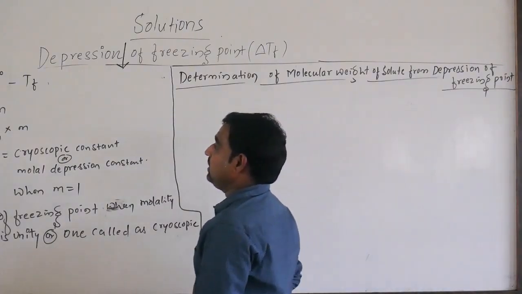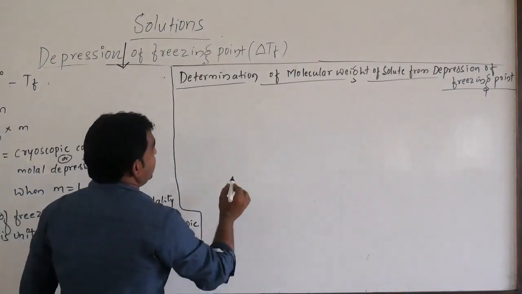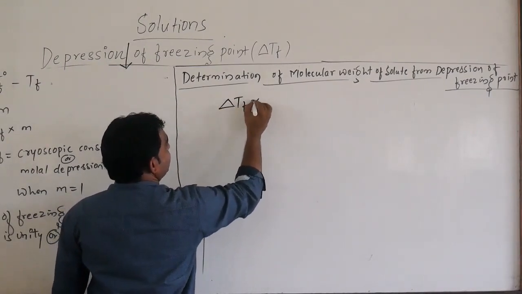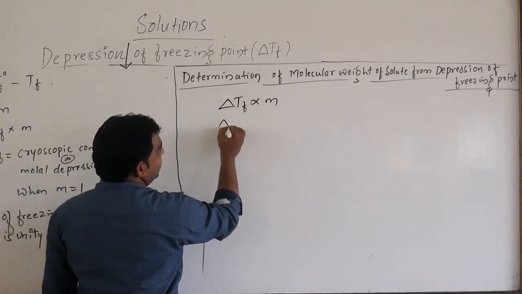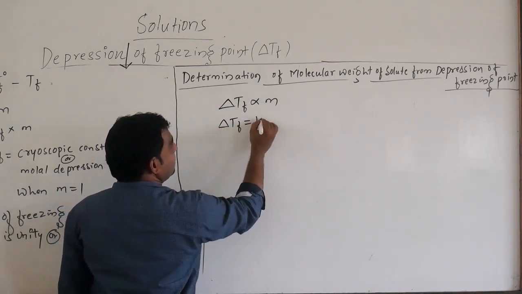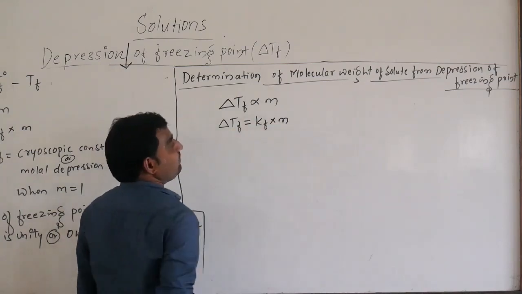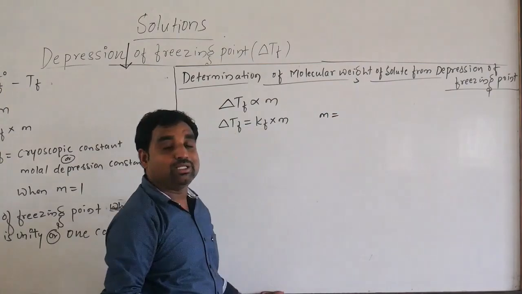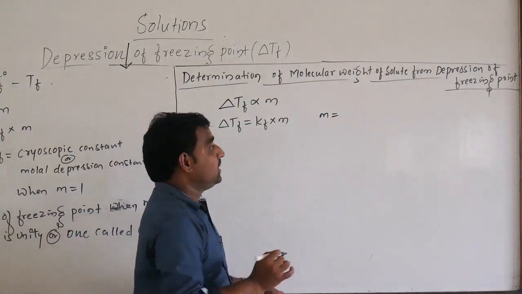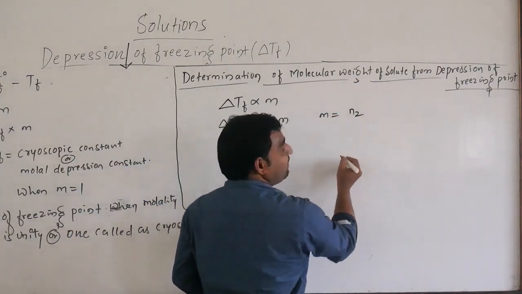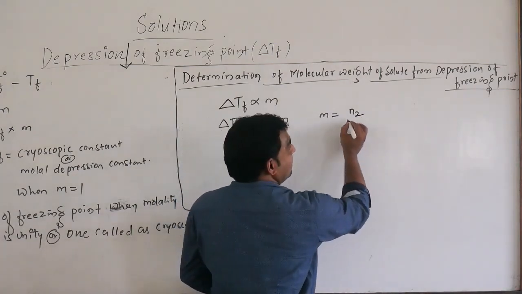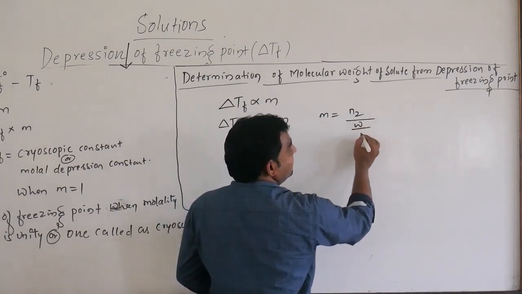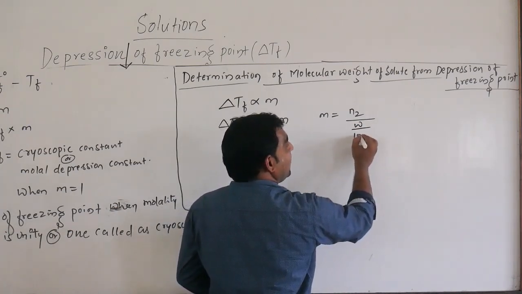Using this, delta TF is directly proportional to the molality. Delta TF is equal to KF into molality. Molality means the number of moles of solute dissolved per kg of solvent. The number of moles of solute is denoted by N2, and that is the weight dissolved per kg of solvent.